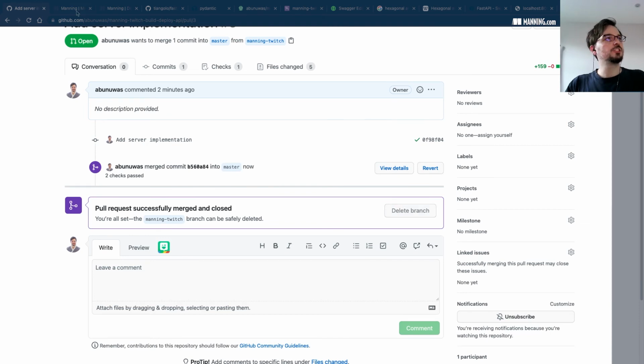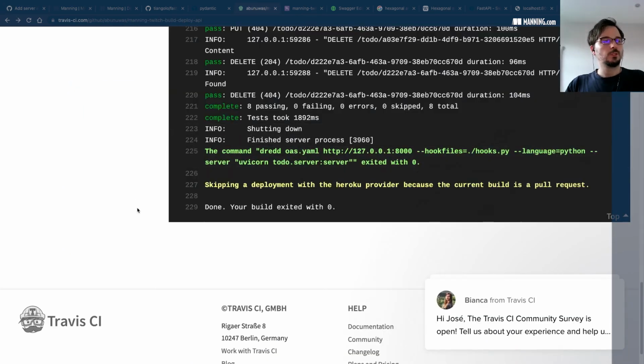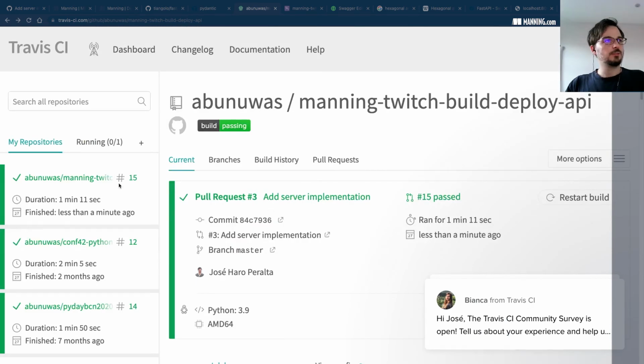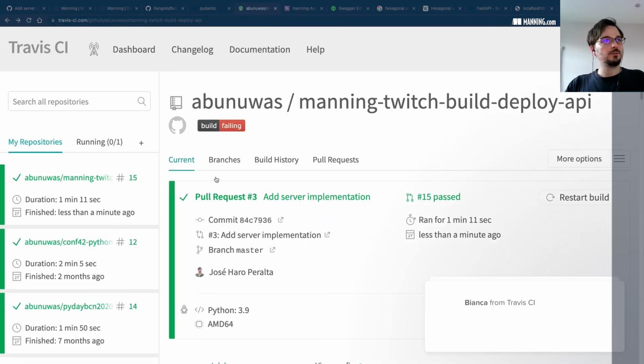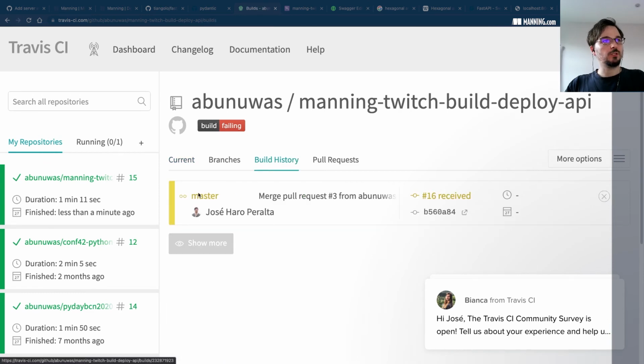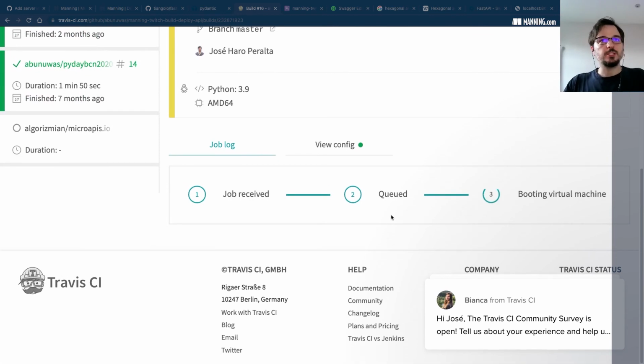Okay, let's delete the branch and check out Travis. And so here the job is queued. It will start in a moment. Starting the machine.